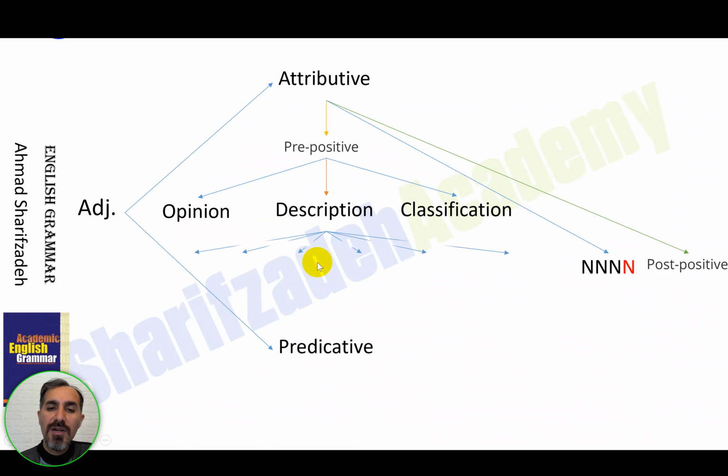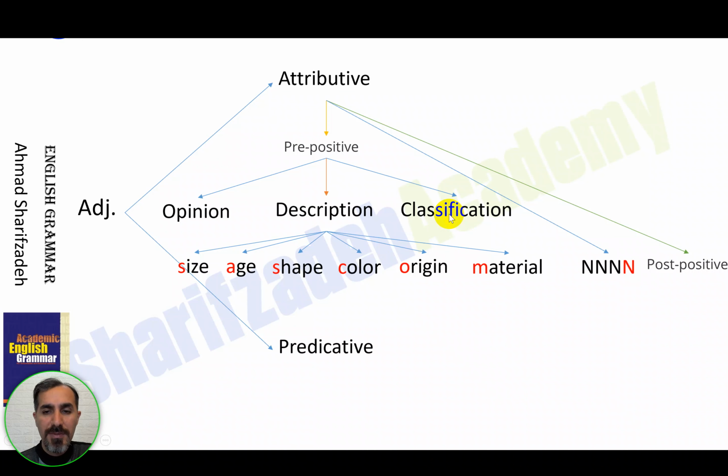Descriptive adjectives are going to describe the thing, I mean, talk about the features of that thing or that person. And at the end, we have classification adjectives, which classify one thing or one person and distinguish it from others of the same or similar types.